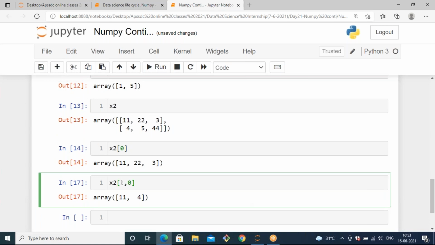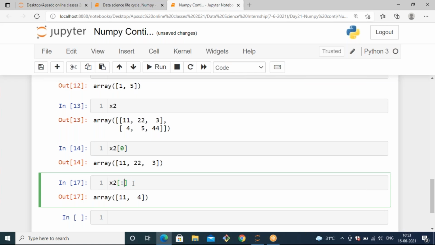This 0 stands for the column, and this colon stands for rows. How can you get the columns? By including all rows, only then will you get the column values. So for including all row values, you can pass this colon. This colon stands for including all rows.